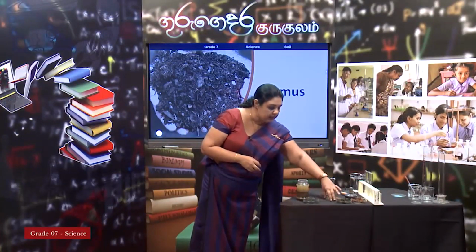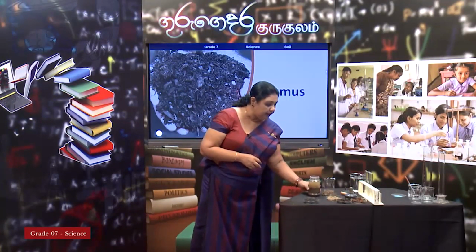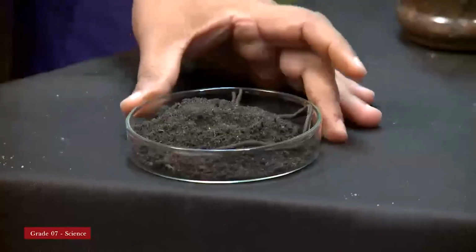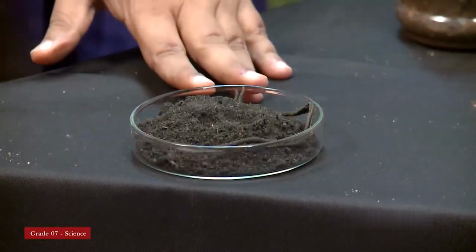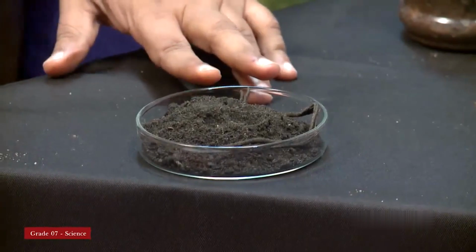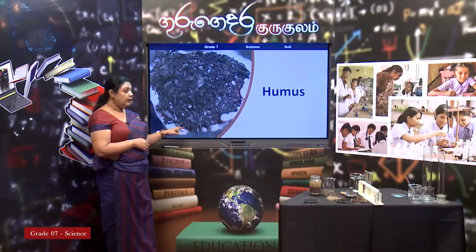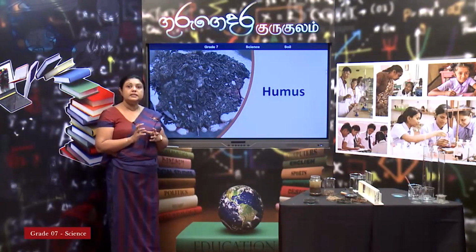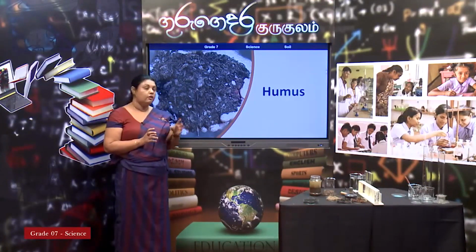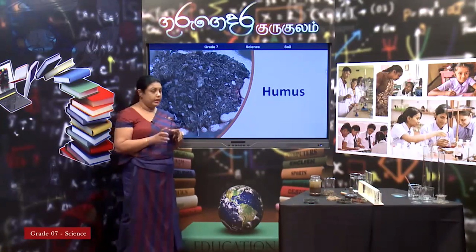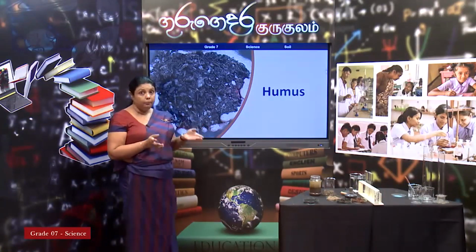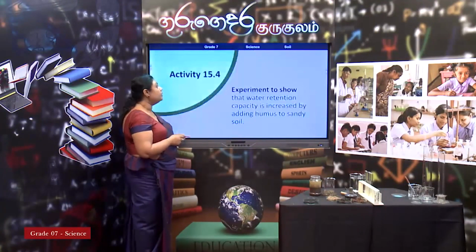You can see it is black colored compared to other colors. Why? Because it has dead material in it. Because of that you can find out this humus. This is the material which we use for the plants to grow. Time to time you can add humus to your plants for better growth.